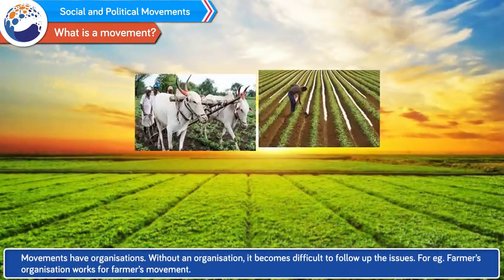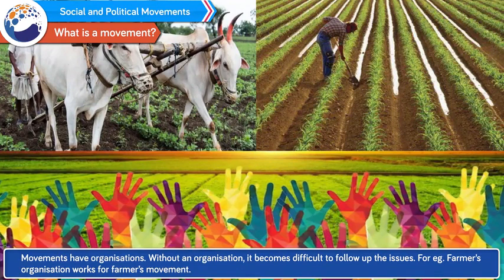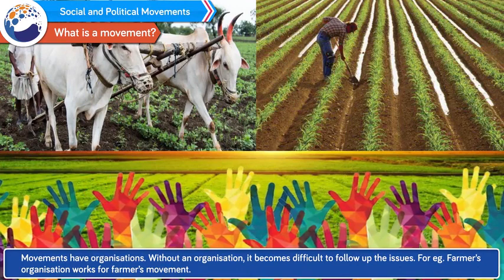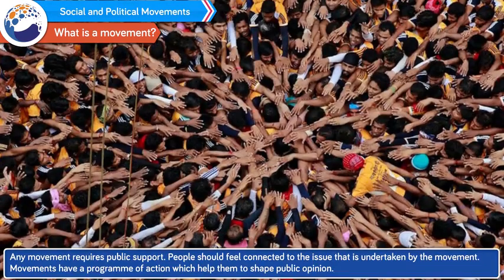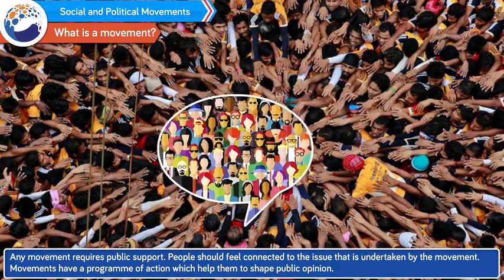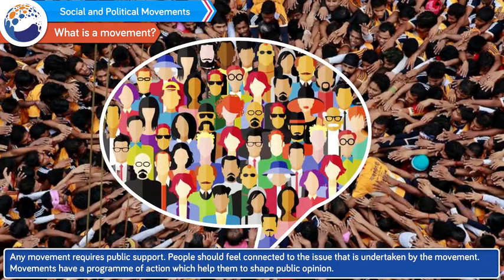Movements have organizations. Without an organization, it becomes difficult to follow up the issues. For example, a farmers' organization works for the farmers' movement. Any movement requires public support. People should feel connected to the issue that is undertaken by the movement. Movements have a program of action which helps them to shape public opinion.